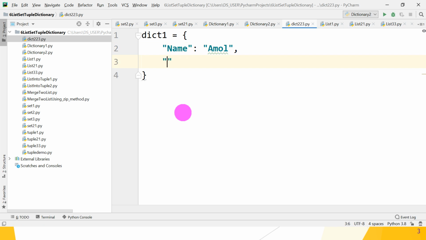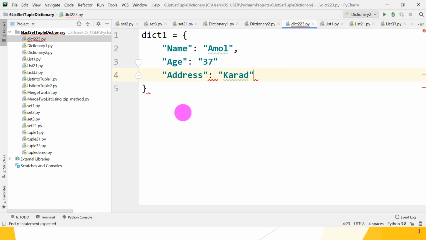After that age, colon, specify the age, 37 I think. Okay, next address. Great. So in this way we can write the key value pairs separated by commas, otherwise it gives you a syntax error. Okay, great guys.